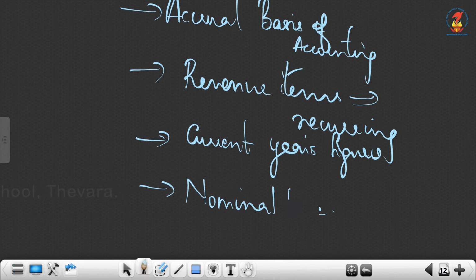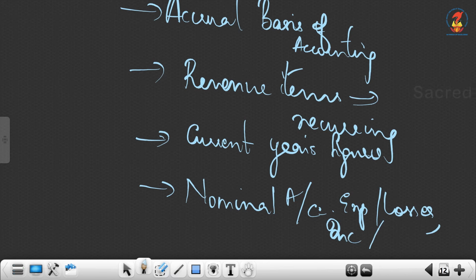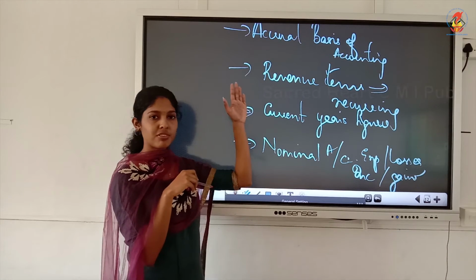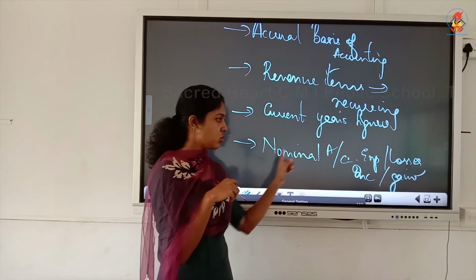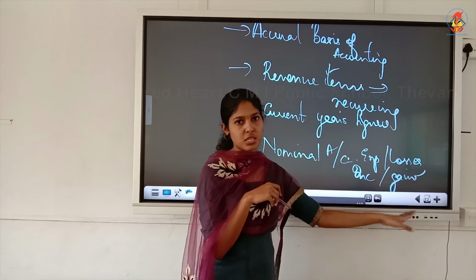Debit all expenses and losses, credit all incomes and gains. So it includes expenses, losses, incomes, gains. Okay. So this is a nominal account because the heading itself is income and expenditure.